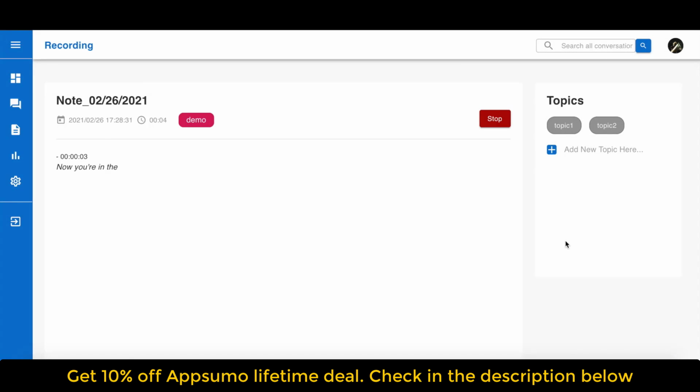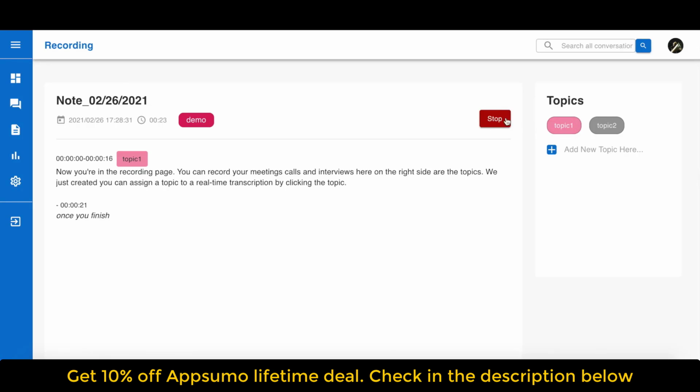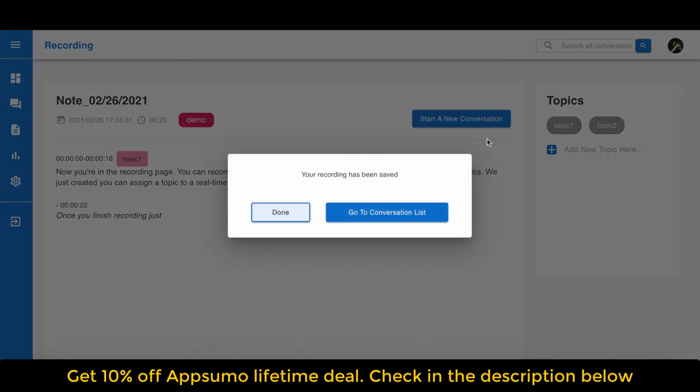Now you're in the recording page. You can record your meetings, calls, and interviews here. On the right side are the topics we just created. You can assign a topic to a real-time transcription by clicking the topic. Once you finish recording, just click stop. You can find your recordings in the conversations page.